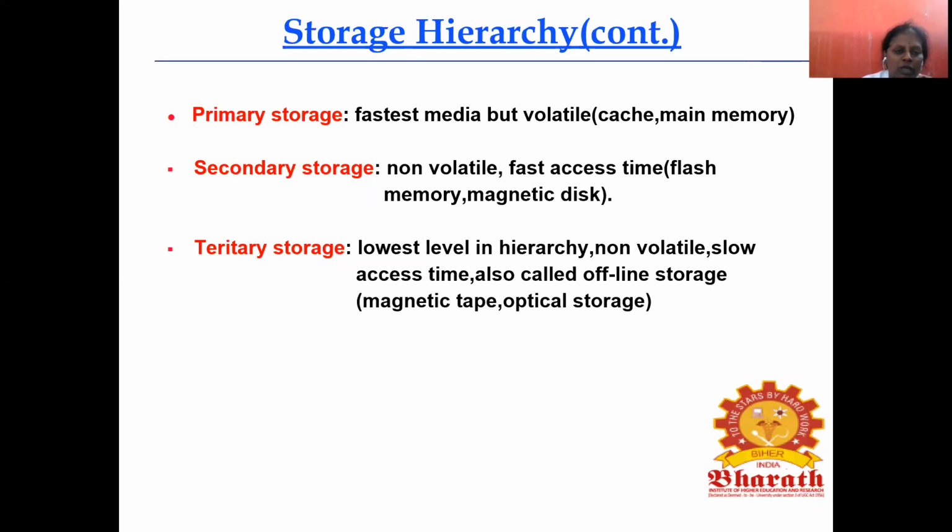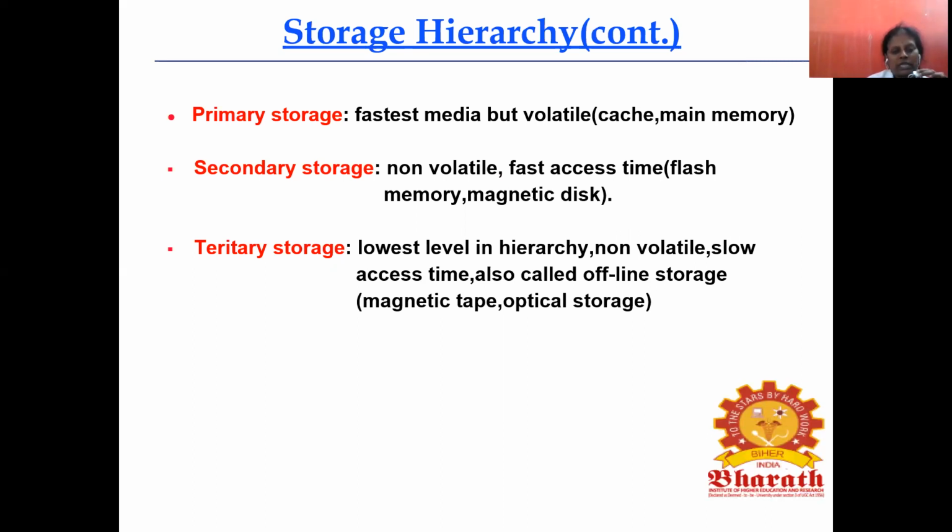So memory means what? We can refer to the files whenever we want. Primary memory, secondary memory, and tertiary memory. It's also called primary storage, secondary storage, and tertiary storage. Primary storage means what? Fastest media but volatile. So easily we can access the data, but it is volatile. Volatile, we already discussed, means it can be erased when the power is switched off. The cache memory and main memory are volatile.